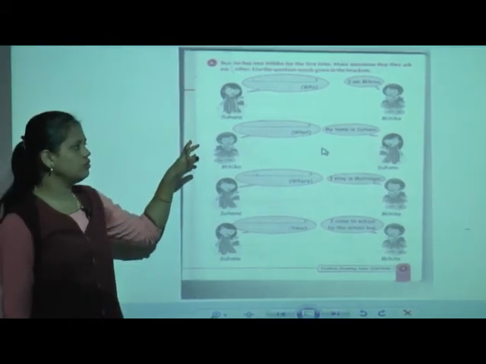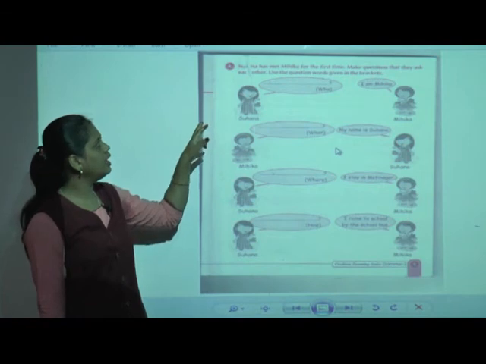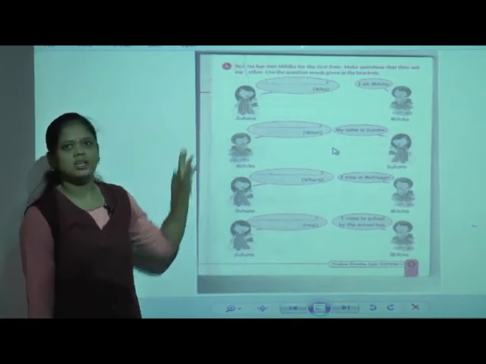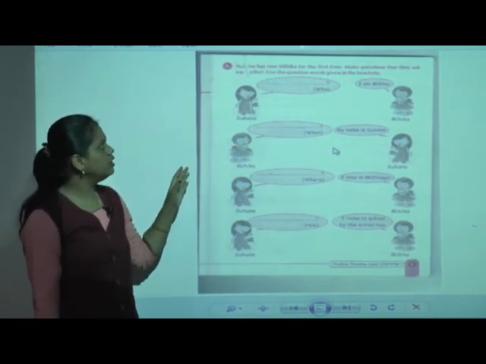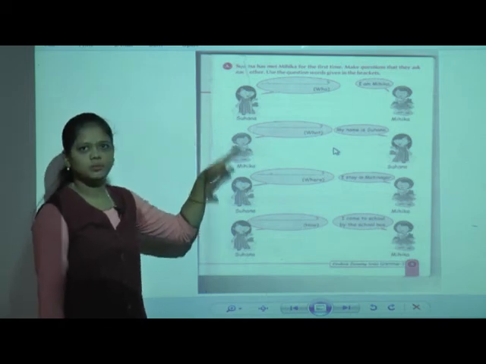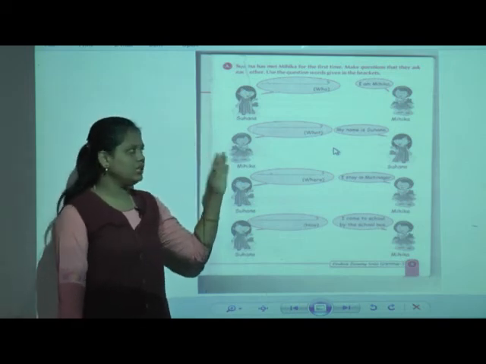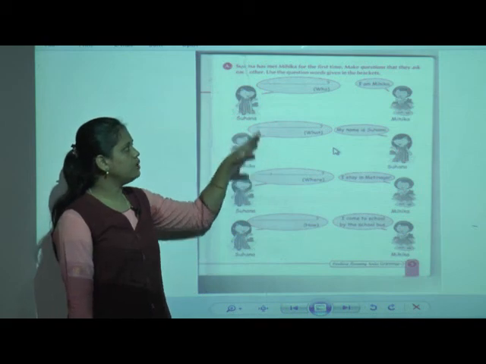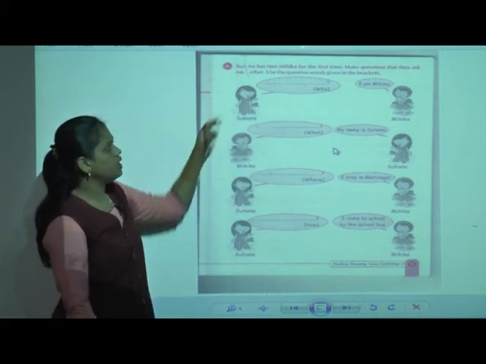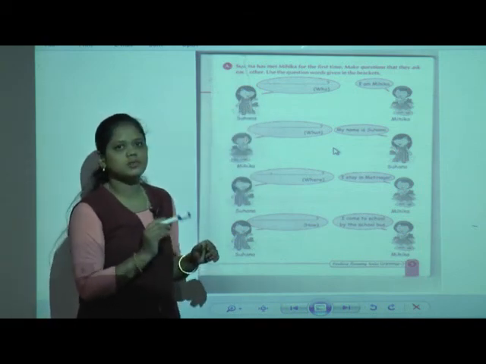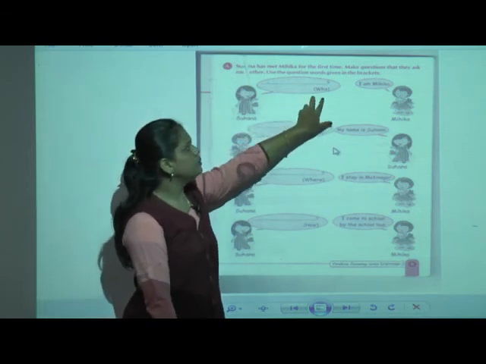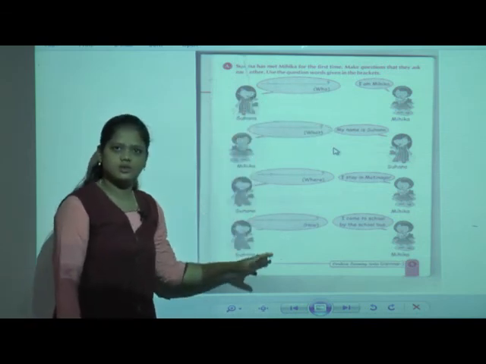In the first question, it is given that Suhana meets Mihika in class 3 for the first time, so they are talking with each other. Here we have to make questions with the help of the words given in the brackets, and we solved this also.